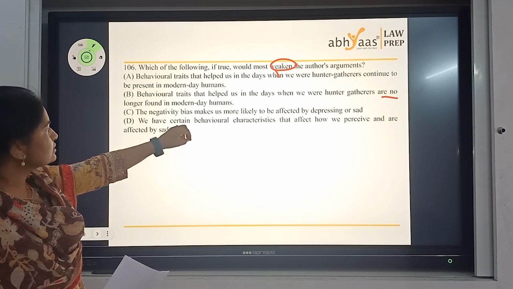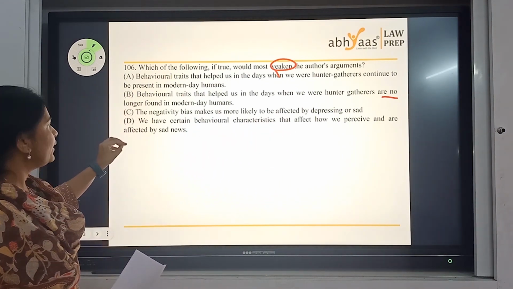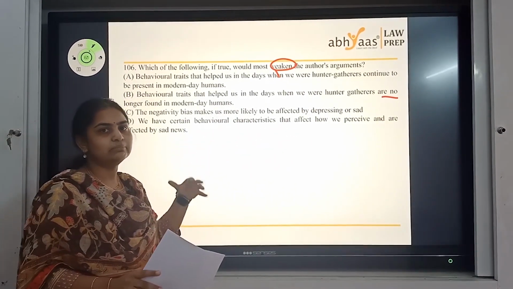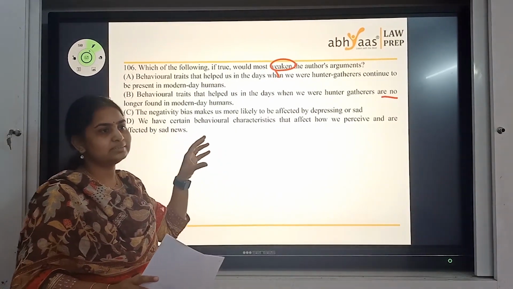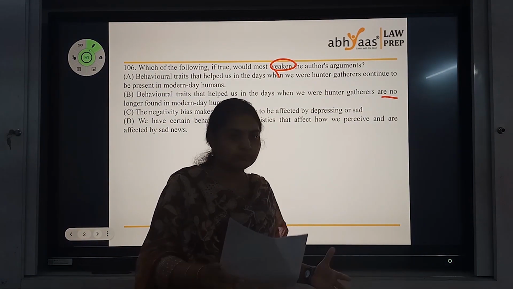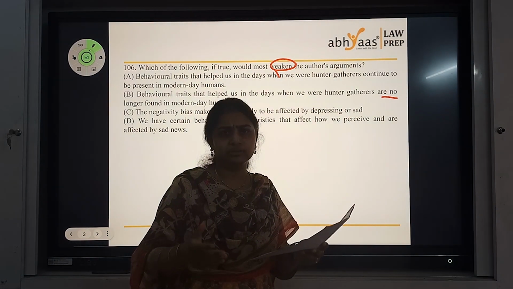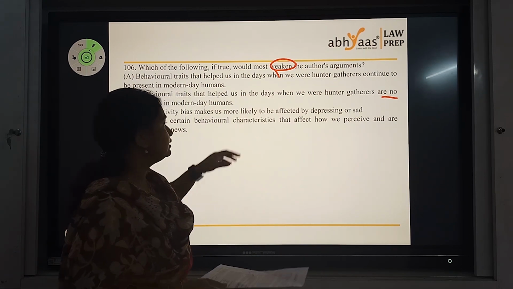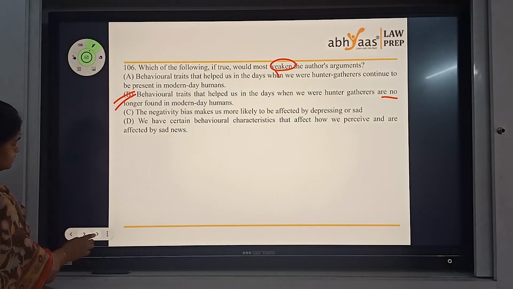The negativity bias makes us more likely to be affected by depressing or sad news. This is about negativity bias. We have certain behavioral characteristics that affect how we see things. We have this availability bias and skewed opinions, etc. However, overall, the author is giving an example of hunting days and olden days, and then says that even Facebook and all are trying to gather attention based on that. And this statement clearly says we are no longer the same. So this definitely turns out to be my answer for the weakening one. So for this question, the answer is B.